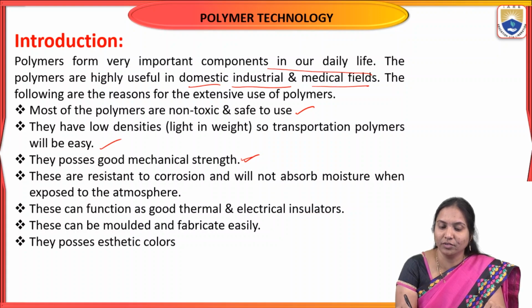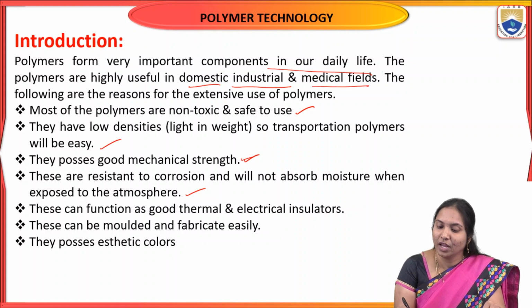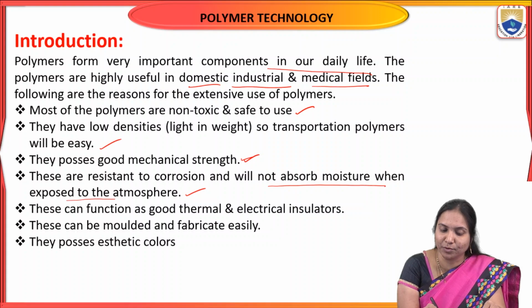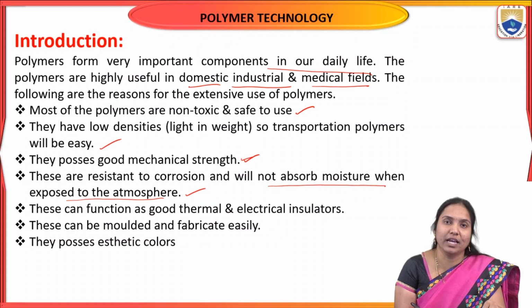They have good mechanical strength, and they are resistant to corrosion. Corrosion means loss of metal, but these polymeric materials have corrosion resistance, so they do not undergo corrosion, meaning no material destruction, and they do not absorb moisture when exposed to the atmosphere.